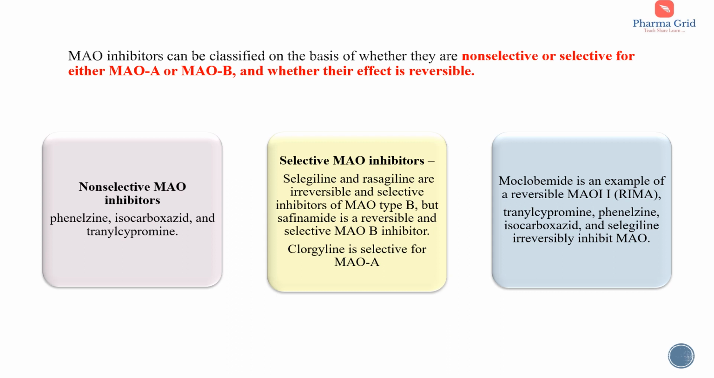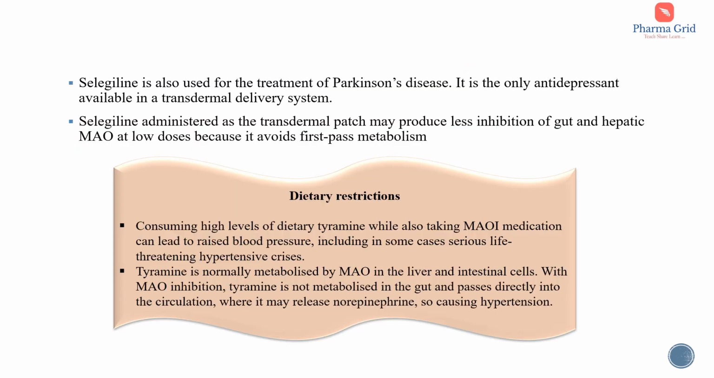Clorgyline is selective for MAO-A. And moclobemide is an example of a reversible MAO inhibitor, especially MAO-A. Then tranylcypromine, phenelzine, isocarboxazid, and selegiline irreversibly inhibit monoamine oxidase. Selegiline is also used for the treatment of Parkinson's disease. It is the only antidepressant available in a transdermal delivery system. The selegiline administered as a transdermal patch may produce less inhibition of gut and hepatic MAO at low doses because